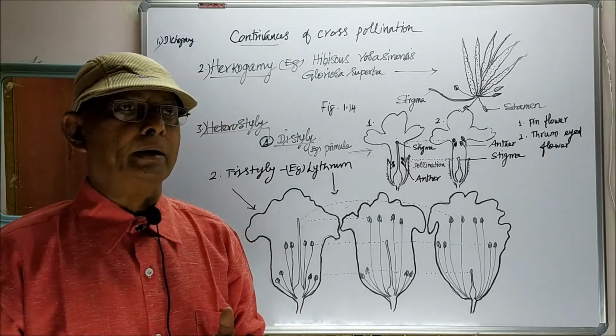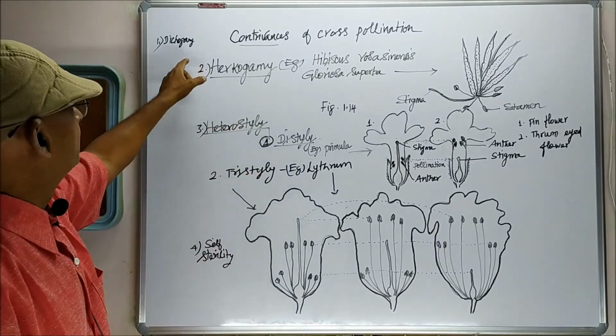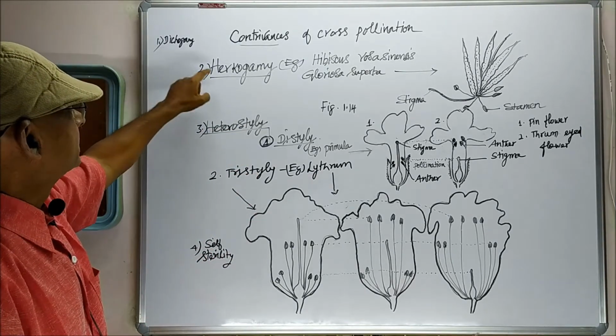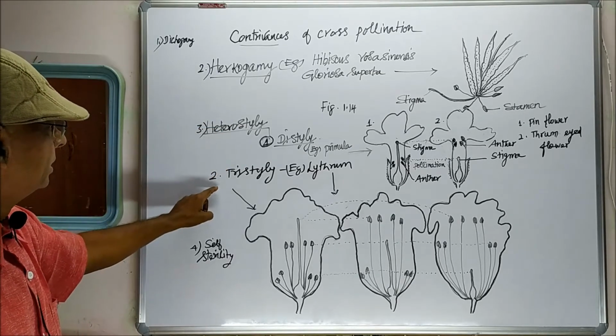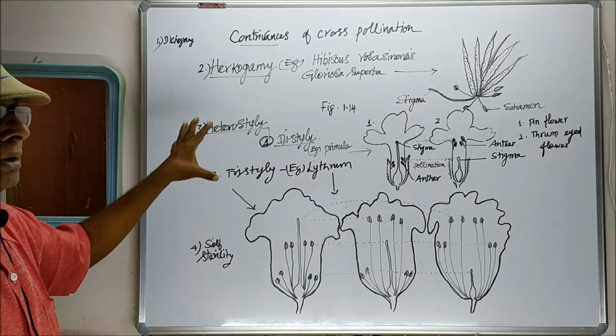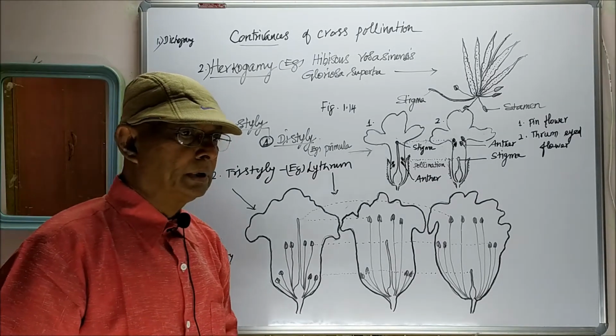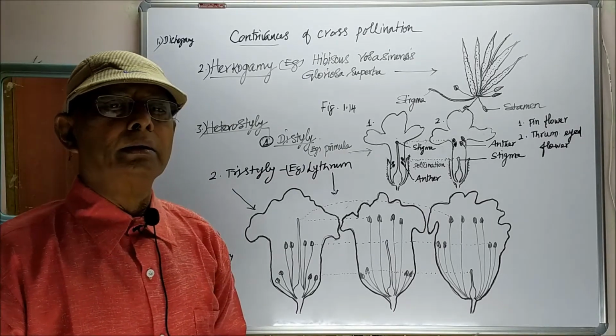Dicliny we have completed. Under monocliny, the first one, dichogamy, we have completed. The second one is herkogamy. The third one is heterostyly. The fourth one is self-sterility. These are all the things included in unisexuality.